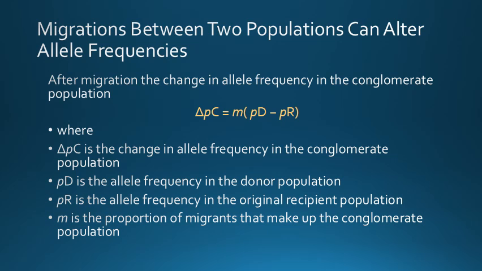On rare occasions, the prevailing winds may allow birds from the western population to fly over this body of water and become members of the eastern population. If the two populations have different allele frequencies and if migration occurs in sufficient numbers, this migration may alter the allele frequency in the eastern population.